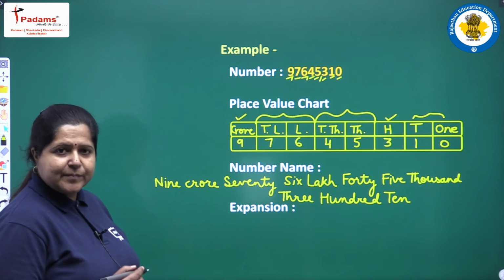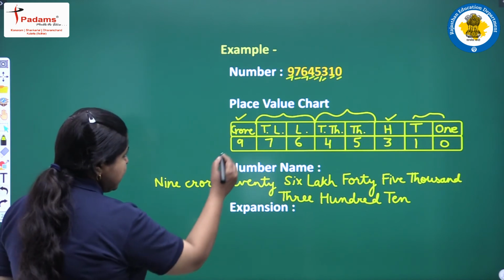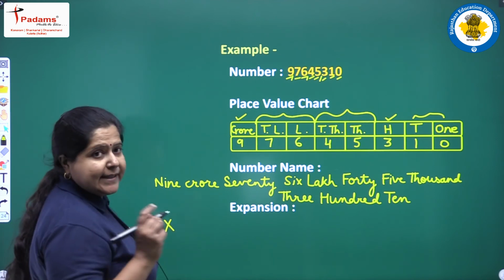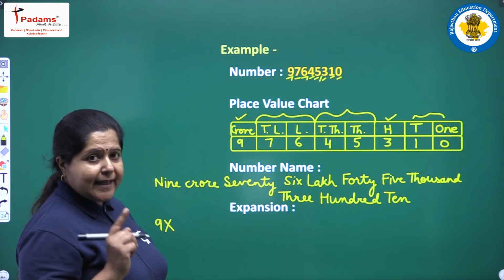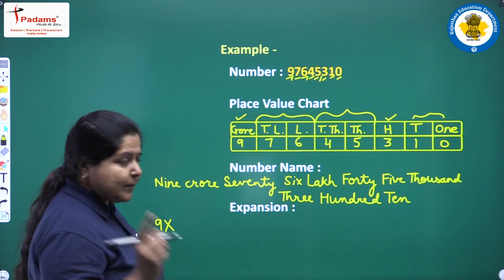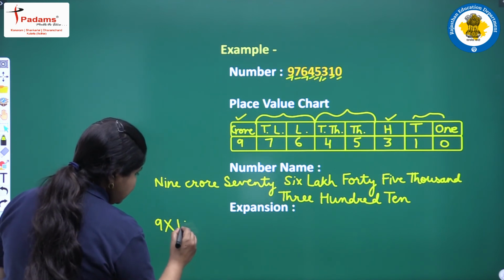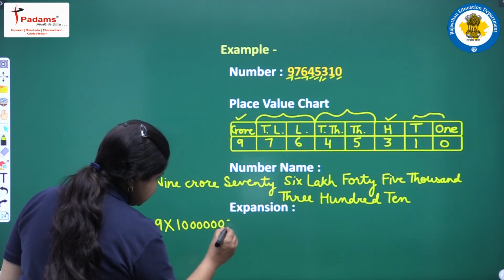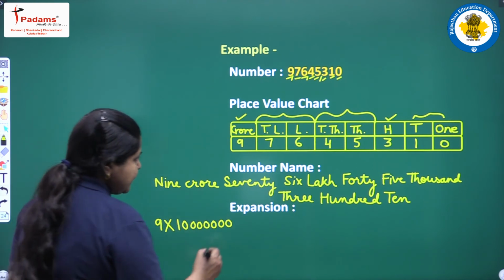Next we will write the expanded form. To start with, we have 9 and it is at crores place. How many zeros are there in 1 crore? Yes, 7 zeros. Always remember this. So, 1, then 1, 2, 3, 4, 5, 6, 7 zeros. Clear?